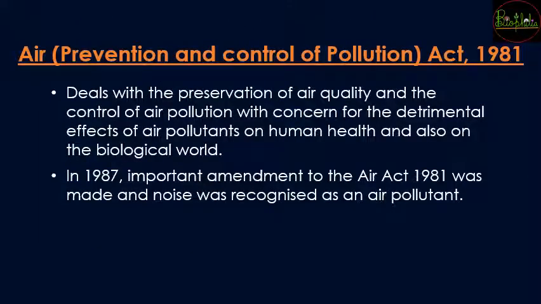Now, because of this rising air pollution, the government of India passed an Air Act, that is the Air Prevention and Control of Pollution Act of 1981, which dealt mainly with the prevention of air pollution so that the air quality does not suffer, and also the control of air pollution and the detrimental effects of these air pollutants on human health as well as the biological world.